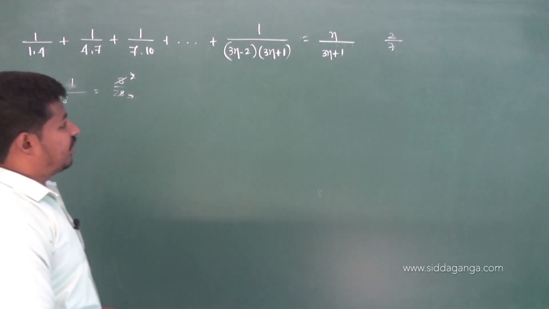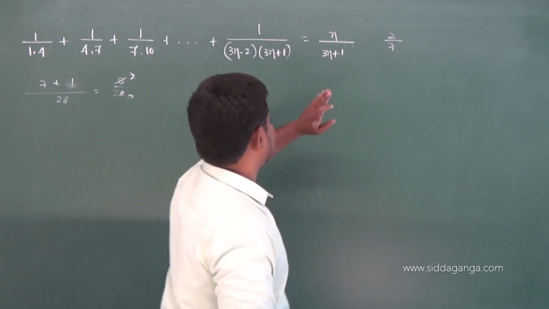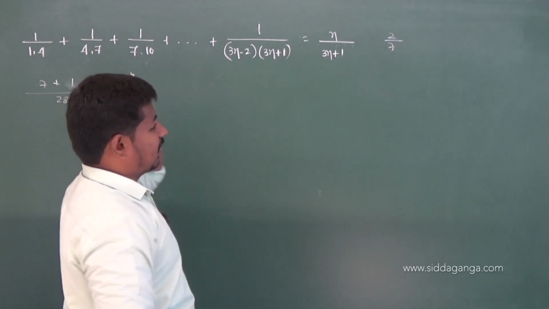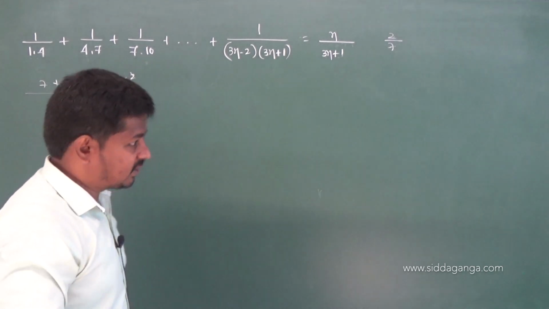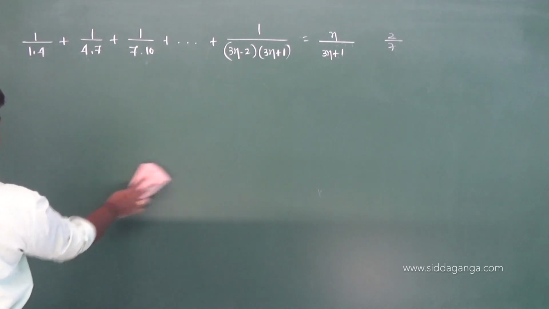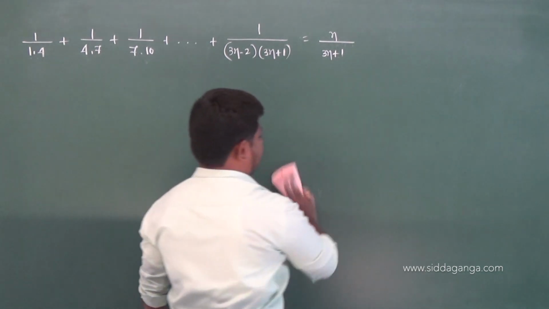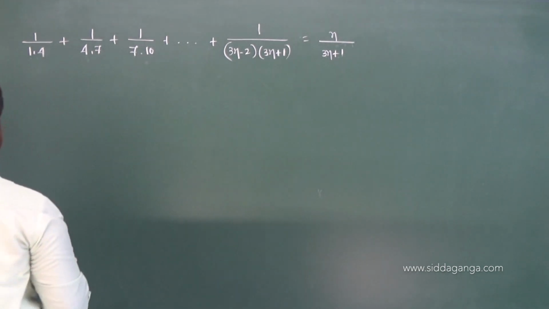In the same way, when n is 3, we get 3 by (9 plus 1), so 3 by 10 should be the sum of the first 3 terms, and so on. This is the result we have. So we have to prove this is true for all natural numbers. Okay, first step is what?